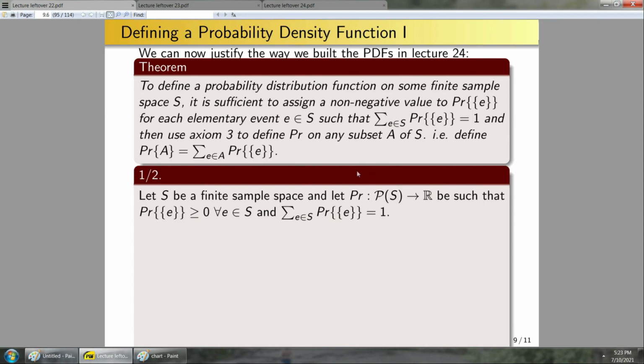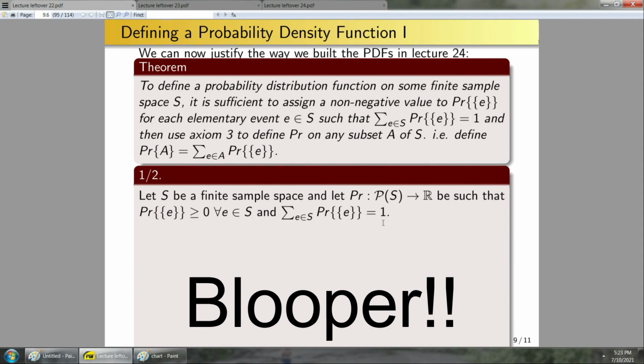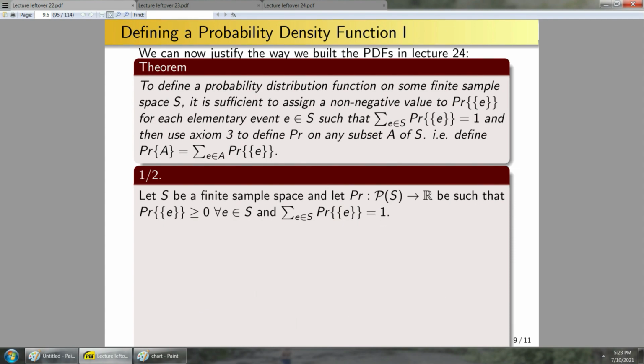So now, if I want to show that this thing is a probability distribution function, I need to show that the three axioms hold for this function PR as I have defined it. And it turns out, like usual, axiom 3 is one of the more constructive axioms that we have. So let's first prove axiom 3.